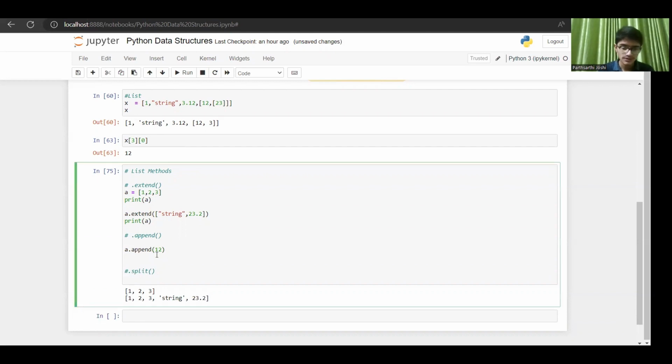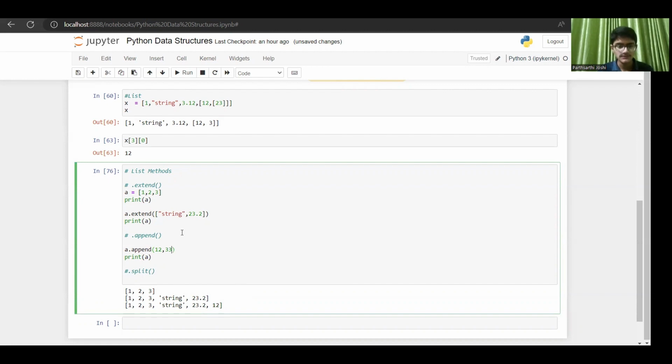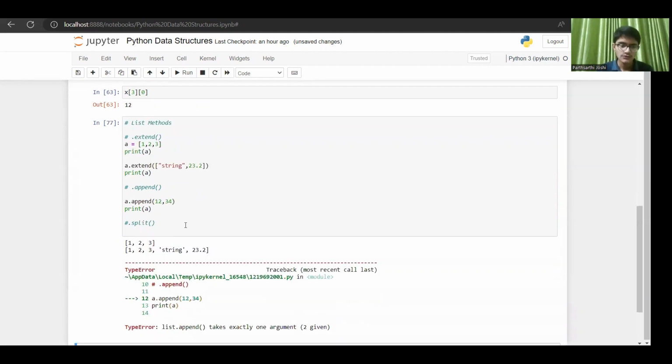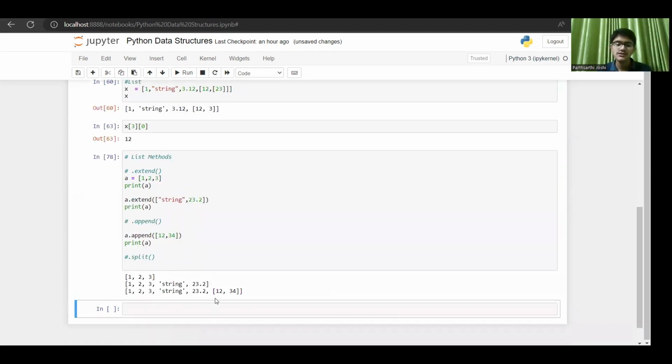I printed a, so 12 gets added, but if I try to add multiple things here, it throws me an error. And if you do it in a square bracket as a single element, this will be added in the list. In extend, you can add multiple items in the list, and using dot append, only a single item will be added to your list.